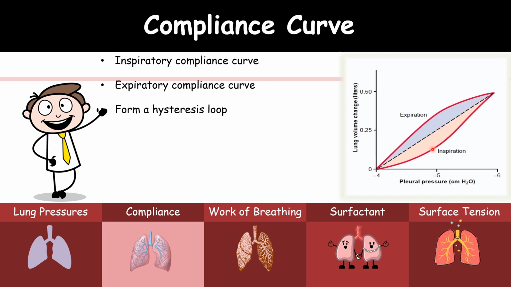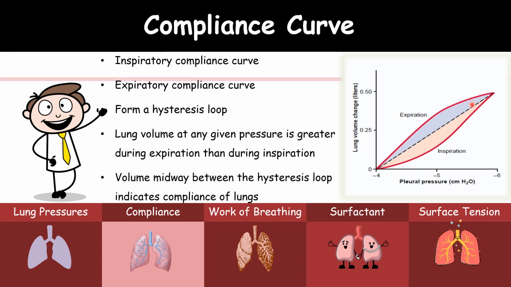If the lungs had been a perfectly elastic structure, then this relationship between the pressure and volume would have been linear, a straight line, thus forming this compliance line. But the line is curved during inspiration and expiration because of the viscous resistance and also the airway resistance.